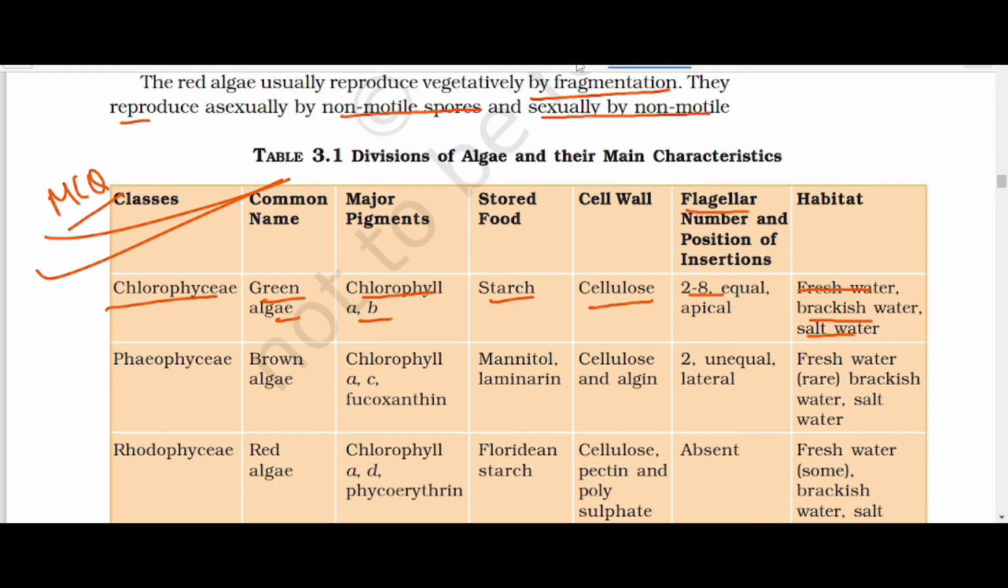Then Phaeophyceae, the brown algae: chlorophyll a and c, and fucoxanthin. The food is stored as laminarin and mannitol. The cell wall is made up of cellulose and algin. Then flagella are unequal and lateral, two in number. Okay, that means they are not equal. They are rarely found in fresh water and are normally found in brackish water and salt water.